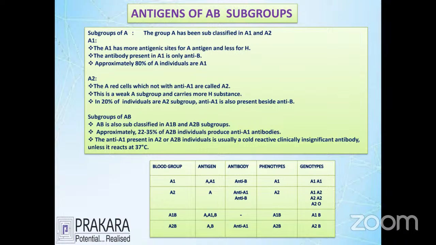So here the problem is, if A1 is the patient and A2 is the donor, and the A2 donor is giving blood to the A1 patient, then definitely there is a chance of getting anti-A1 reacting with the A1 antigen. But this won't be reacting because of this insignificant antibody.